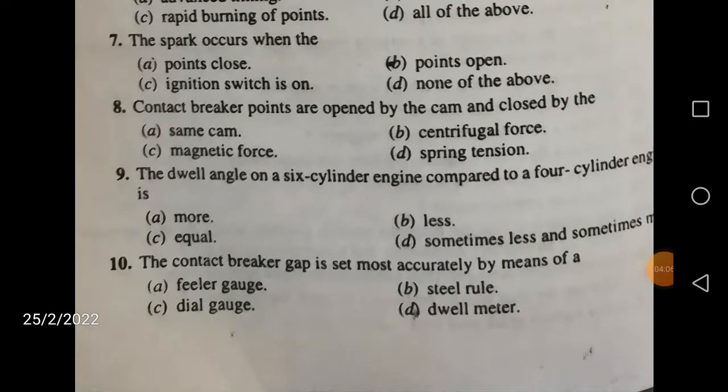Alright. There is something like threshold voltage, right? That is where your spark occurs. Now contact breaker points are opened by cam but closed by what? He is asking, is it the same cam, or centrifugal force, or magnetic force, or spring tension?